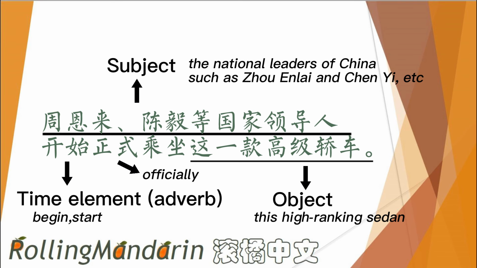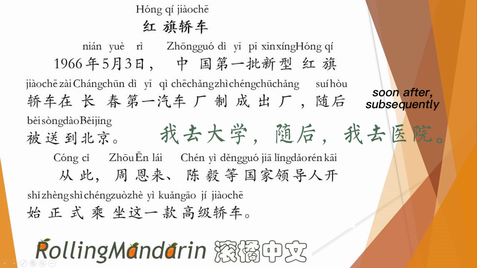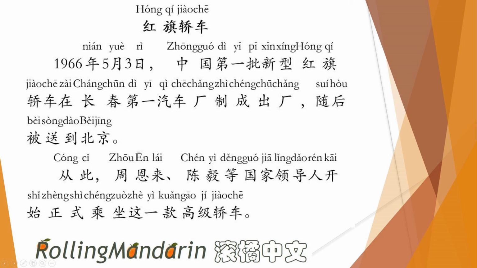There is again a 被 sentence in this text. 被送到北京. It has been sent to Beijing. There are also two very practical conjunctions for sentences in this text. The first one is 随后, soon after, subsequently. 我去大学，随后我去医院. So it is very similar to the conjunction 然后. The second conjunction is 从此. It means hence or from then on.